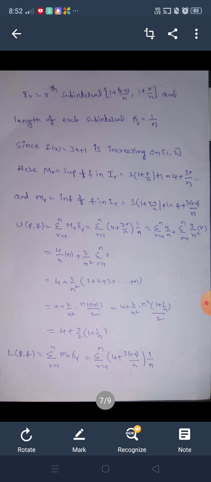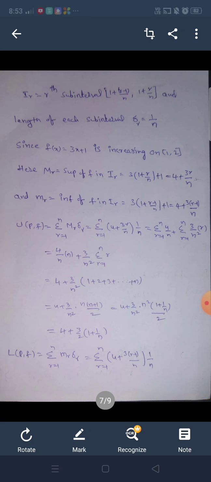Let I_r be the rth subinterval [1 + (r-1)/n, 1 + r/n], and the length of each subinterval, delta r, is equal to 1/n. Since f(x) = 3x + 1 is increasing on the closed interval [1, 2], here capital M_r is the supremum of f in I_r, which is 3(1 + r/n) + 1 = 4 + 3r/n, and small m_r is the infimum of f in I_r, which is 3(1 + (r-1)/n) + 1 = 4 + 3(r-1)/n.